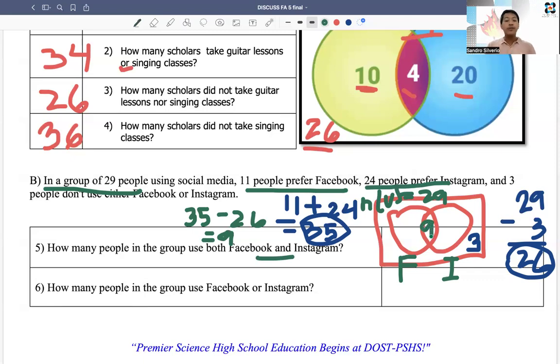All right? And then for the Facebook only, this region, we have 11 people prefer Facebook. This one is 11, and that includes the intersection, right? So how many users do we have for Facebook only? That is just 2 because 9 plus 2 is 11. And for the Instagram users only, we have 24 minus 9. That's the answer of 24 minus 9.